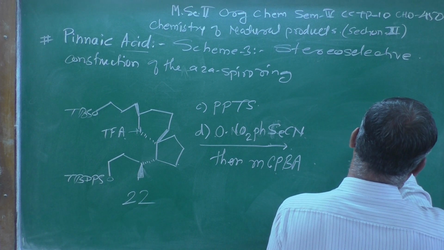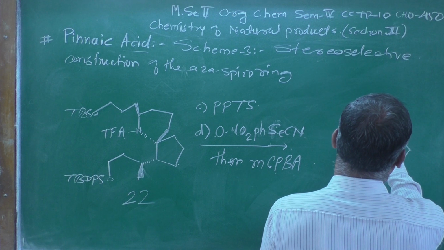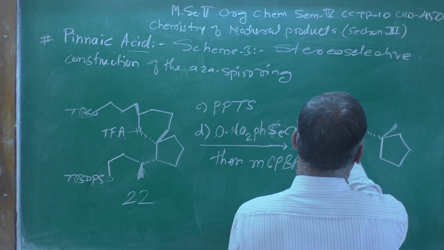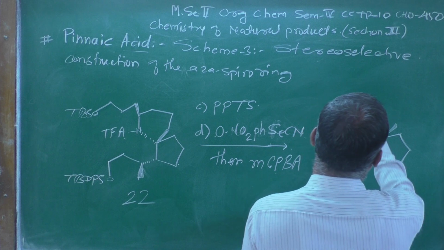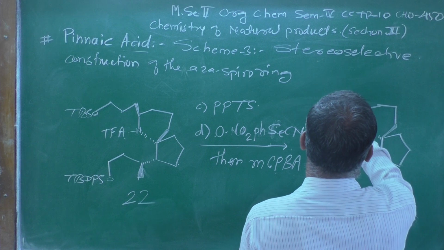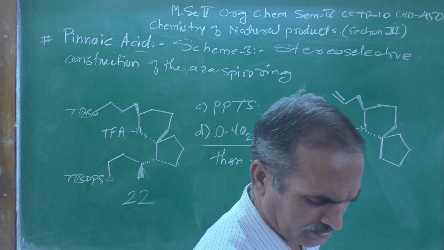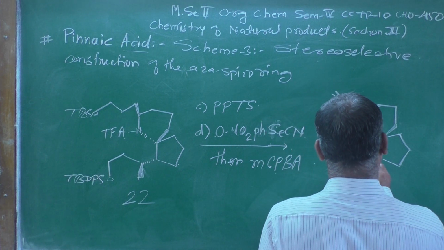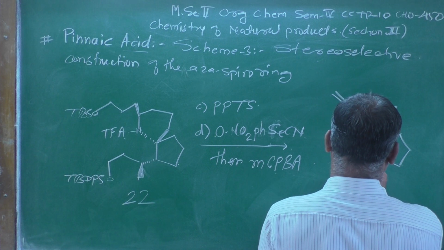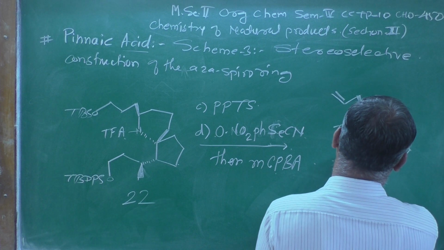This one is a 5 membered ring joined with the aza spiro ring, that is N, then there will be a TFA, a 6 membered ring formed over here, then this double bond comes over here. Now, the other part of the organic compound which remains as it is, I am showing like this.